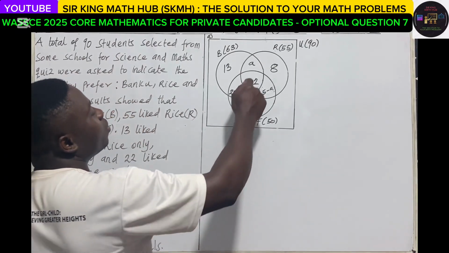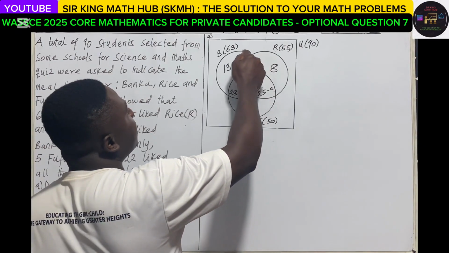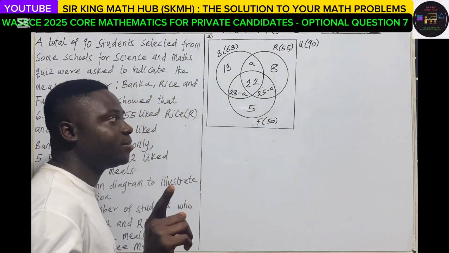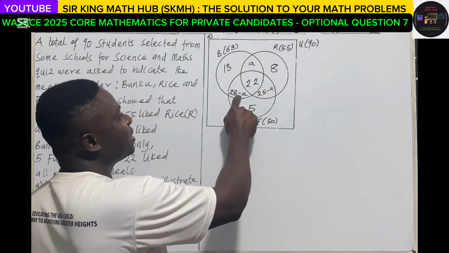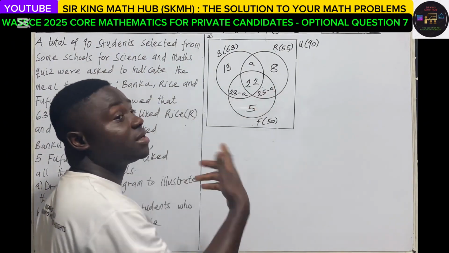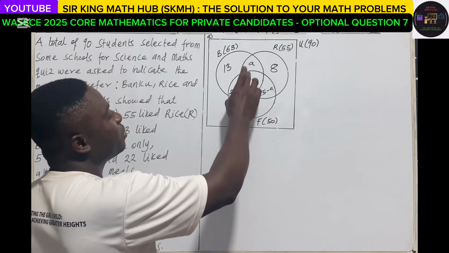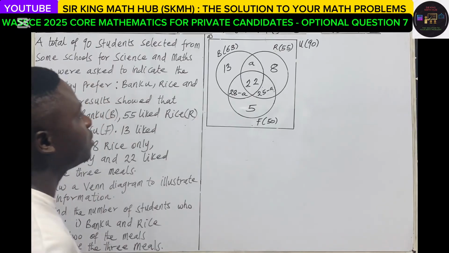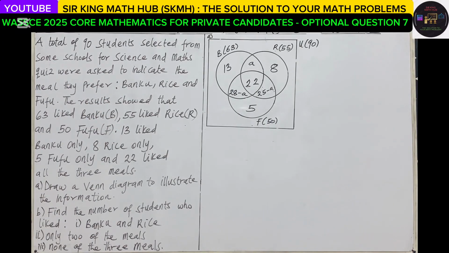Now, when we sum up all the 4 regions in the banku circle and equate to 63, we have minus A and positive A, so they will cancel out. When they cancel out, there is nothing we are finding, so we cannot use the banku circle.